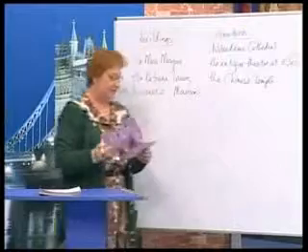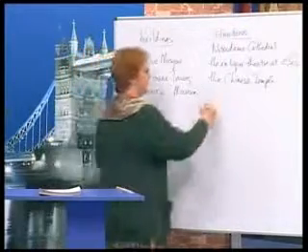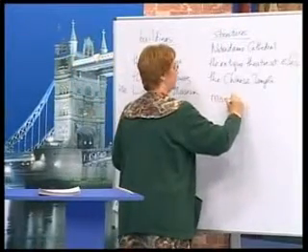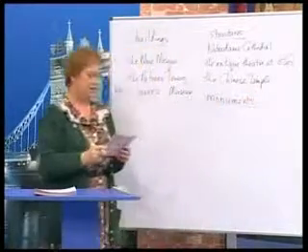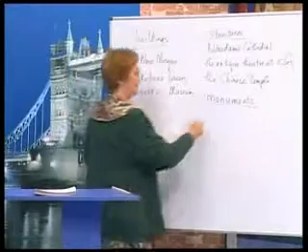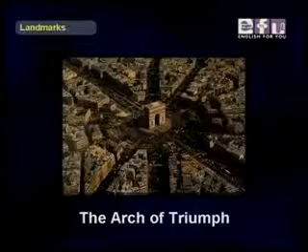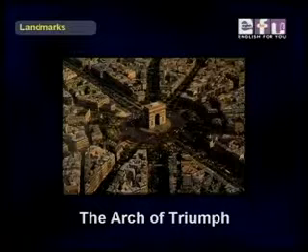Now, let's look at some monuments. These are special structures. Okay, Isabel. The Arch of Triumph. In French, it's l'Arc de Triomphe.